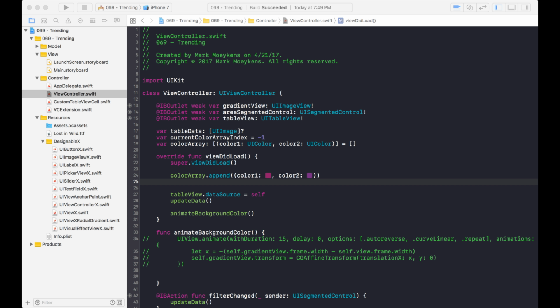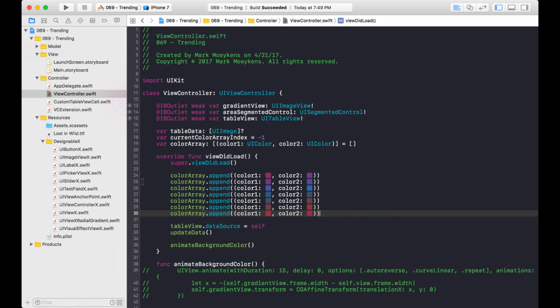Okay, for the rest of these colors, I'm going to paste them in. So you don't have to wait for me to do all that typing. And this is pretty much the color transition. As you can see, it ends off on this color, and this end color, or this color 2, becomes the color 1, this color 2 becomes the color 1, and so on and so on. Pretty much, that's what's happening here.